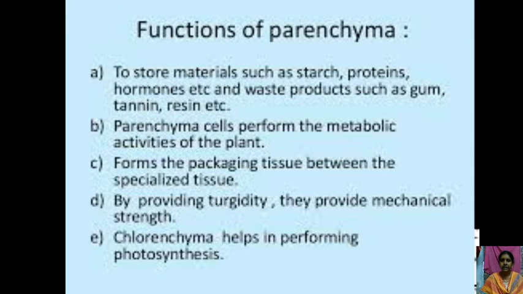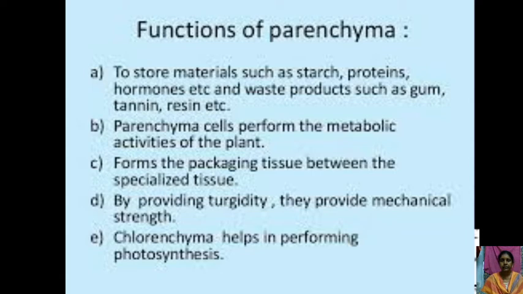Parenchyma cells are living tissue, but they do not perform a mechanical function. They form the major fundamental tissue. They form the packaging tissue between the specialized tissues, and by providing turgidity they give mechanical strength to the plant body.